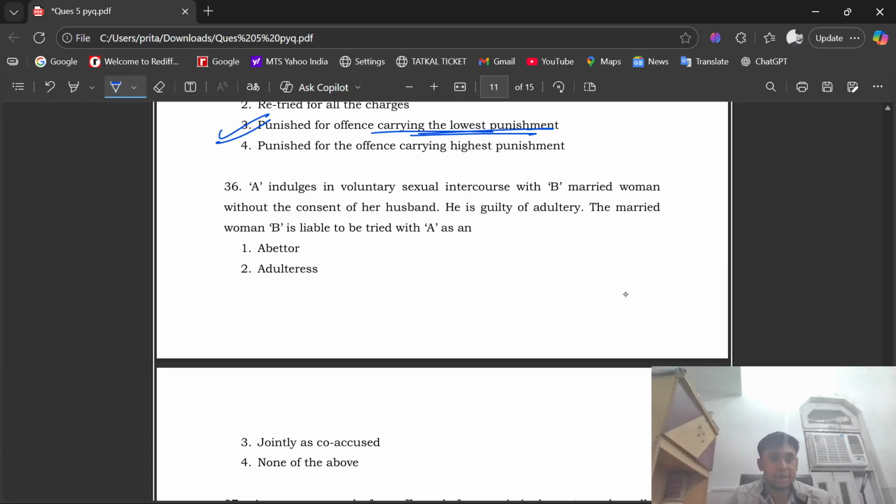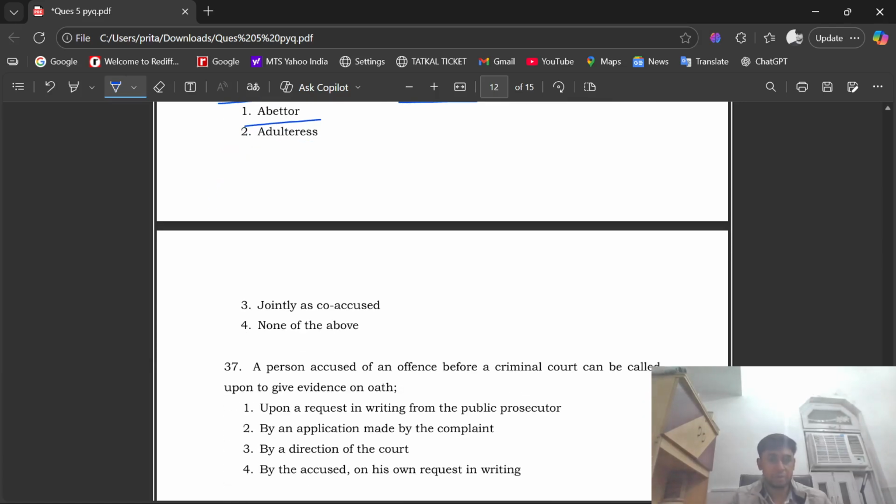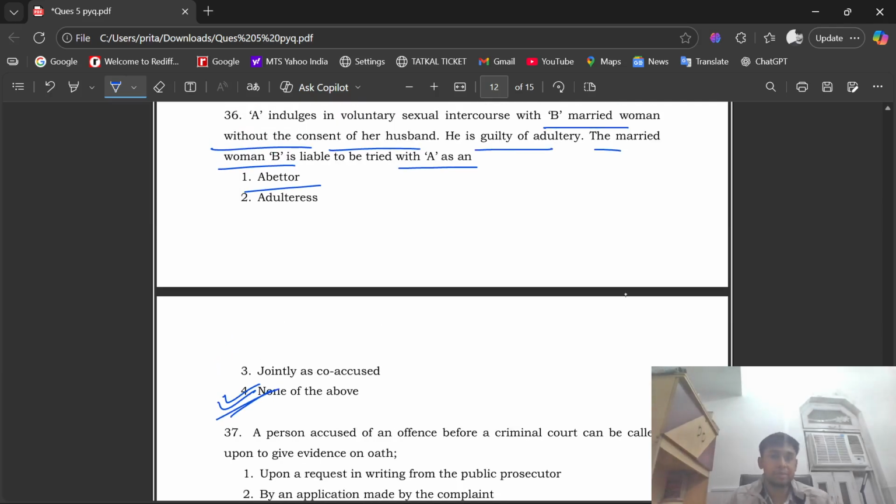Question number 36. A indulges in voluntary sexual intercourse with B, a married woman, without the consent of her husband. He is guilty of adultery. The married woman B is liable to be tried with A as an abettor, or as adulteress, or jointly as co-accused, or option number 4, none of the above. Here the right option is option number 4, none of the above, because the male person will be liable to the punishment for adultery.